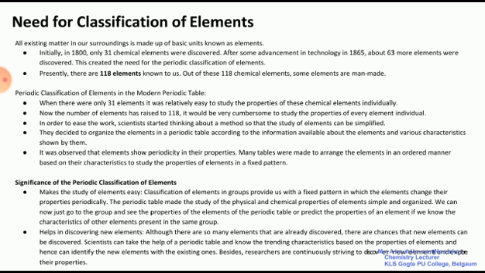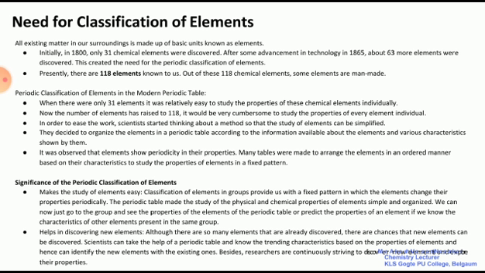So many elements were discovered in the period of 1800 to 1865, and therefore it brings the curiosity for the periodic classification of elements. And presently we know that there are 118 elements. Out of these 118 elements, some elements are man-made, right?